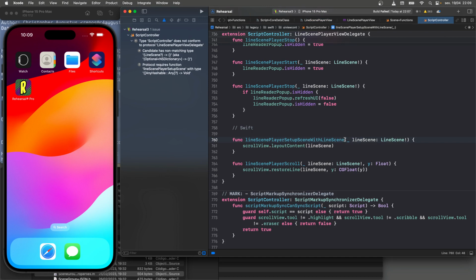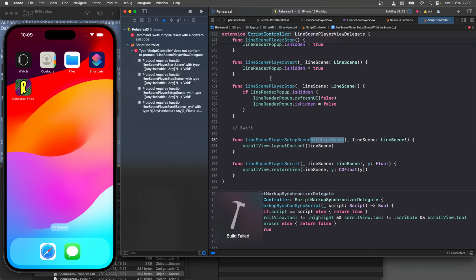And in their wisdom, they decided, well, that's really going to be nice. We're going to say with line scene. I don't know what the rationale is, and I'm not going to even bother to chase it down. But if we do that, it ends up working. But we still have other ones that don't work. Line scene player start scene, any hashable, any. Oh, and the types became a problem. So it's a combination of both. It's both this and the types.